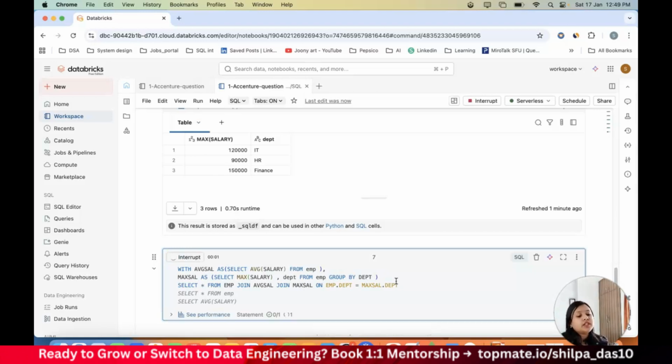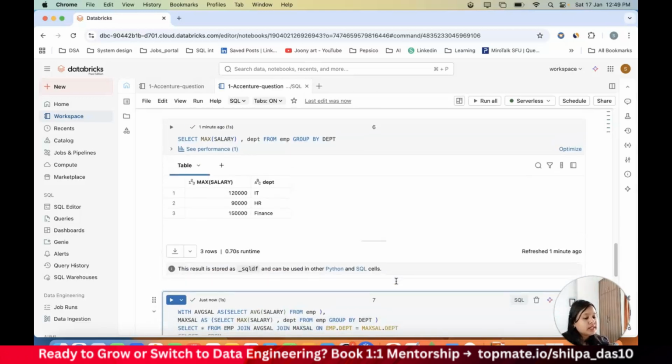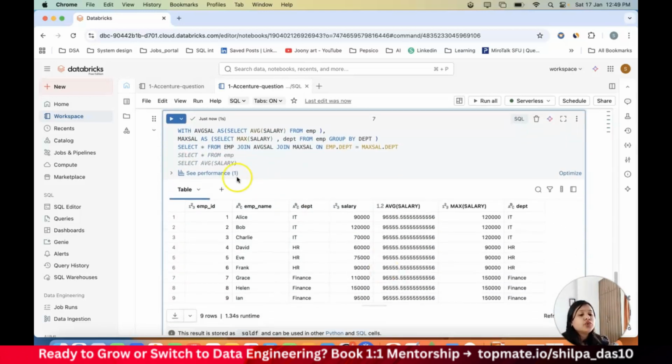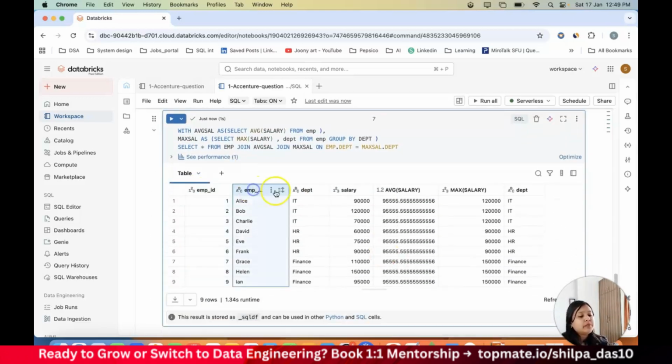Let me execute this just to make sure there is no syntactical error and show you the result. So now you see we have employee ID, employee name, department, and salary, average salary, and then we have maximum salary, and then again a department. Now we have a joining condition here, but we have not given any joining condition. Why? It is because we had only one row for average salary.